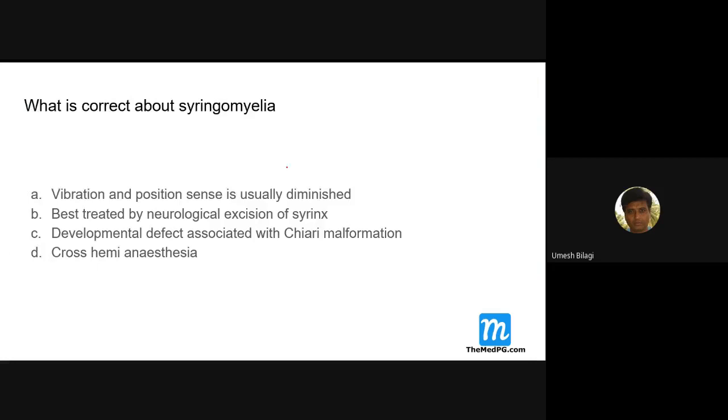What is correct about syringomyelia? What is correct about syringomyelia?